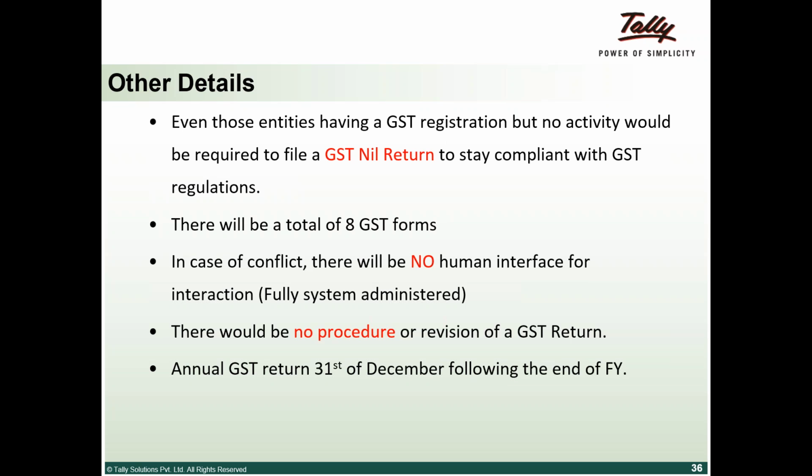GSTR 5 is for non-resident foreign taxpayers, who can also take a temporary registration in case they want to do certain business. For example, a foreign company coming and running an exhibition here in India. Tax is applicable on their transactions, so they can take a temporary registration. Their periodic return is called GSTR 5. GSTR 6 is for the input service distributor. Basically, the corporate office receives all material and distributes it to various branches.